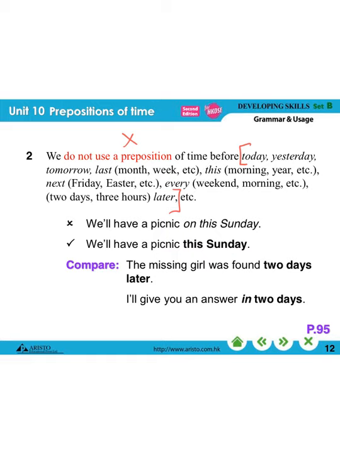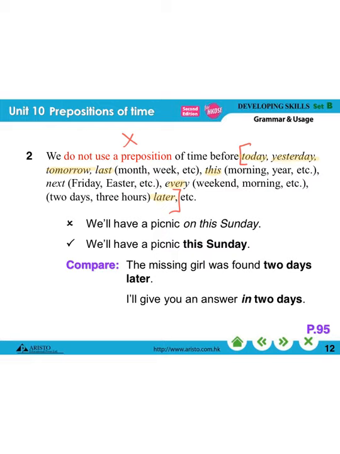Every weekend, every morning. So for all this, we don't really use any preposition before them. And then we have, for example, something later: 2 days later, 3 hours later, 2 months later.